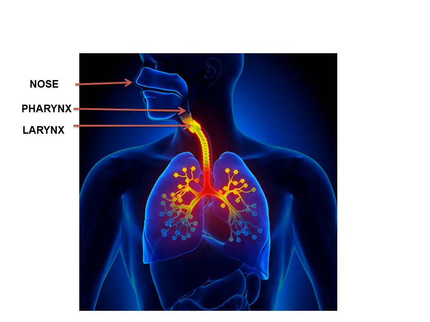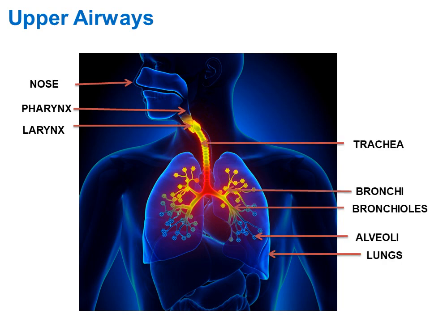Nose, pharynx and larynx are present above the neck, therefore called upper airways or upper respiratory tract. Trachea, bronchi, bronchioles, alveoli, lungs are present below the neck, therefore called lower airways or lower respiratory tract.